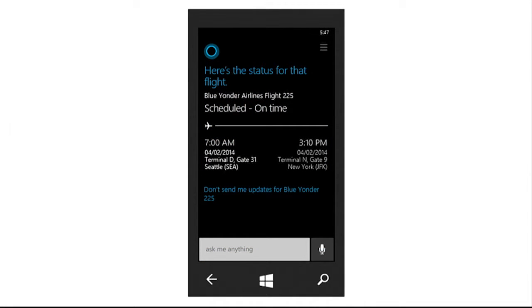Going into Cortana, she sees that her flight is scheduled to be on time to depart at 7 a.m. and she has all her boarding gate information and terminals. Now, if this flight were ever to become delayed or change gates, Estella would be notified by Cortana.